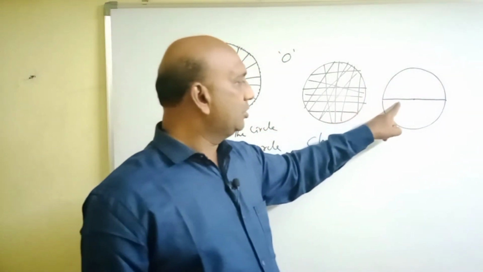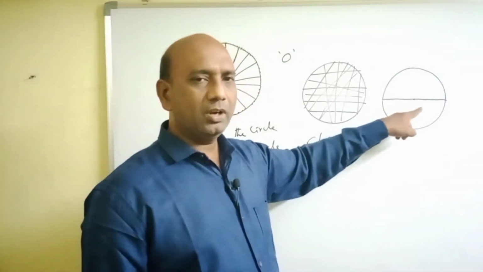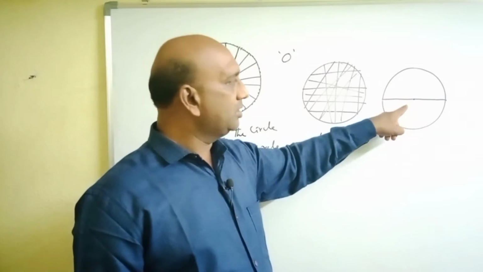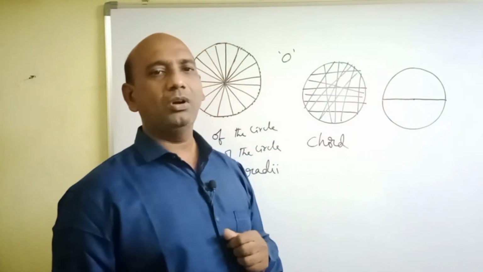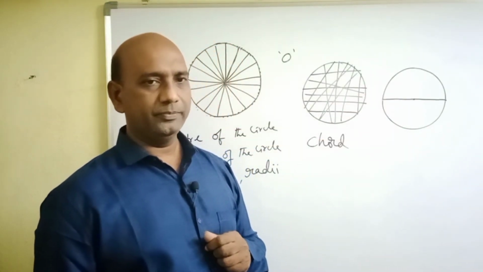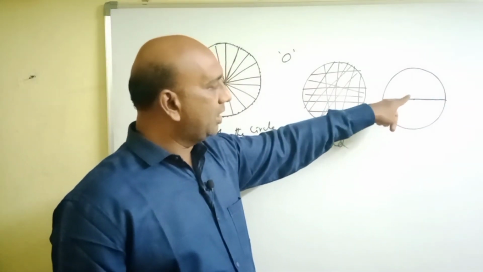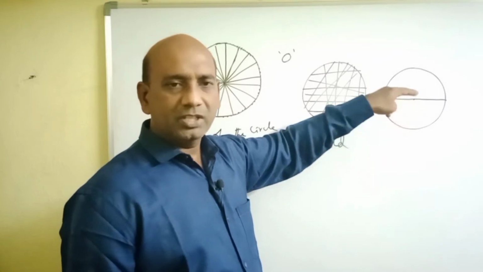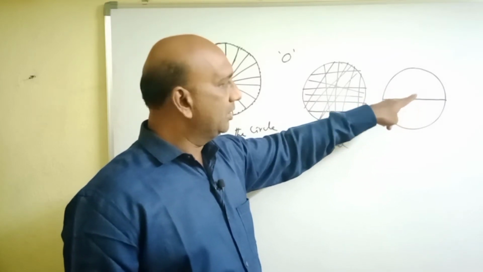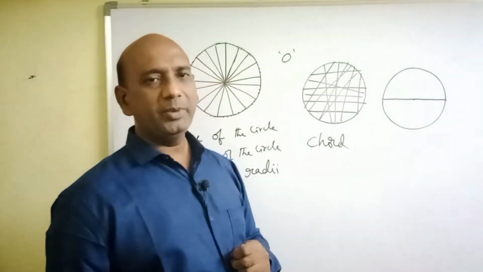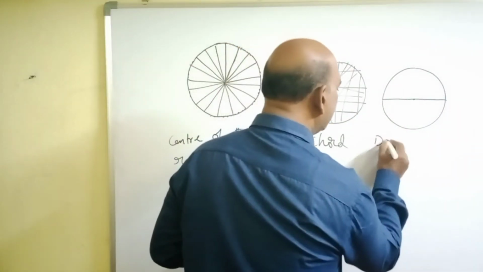This chord passes through the center of the circle. This is also a chord, but this passes through the center of the circle. The chord that passes through the center of the circle is called the diameter of the circle. All these are chords, but this is also a chord that passes through the center of the circle. Such a chord, that means the chord that passes through the center of the circle, is called the diameter of the circle. So, this is the diameter.